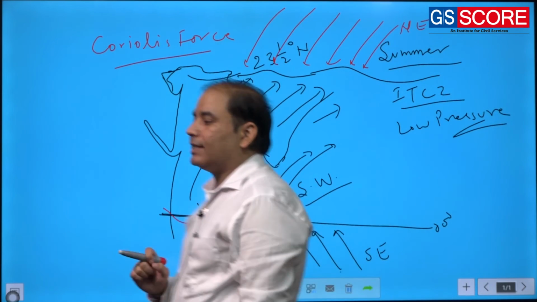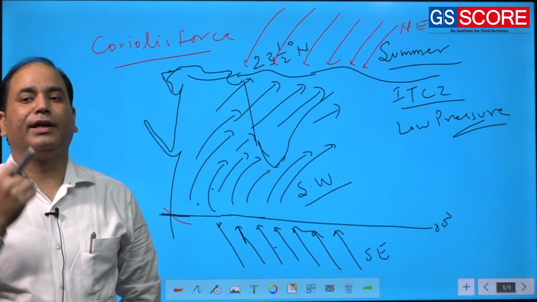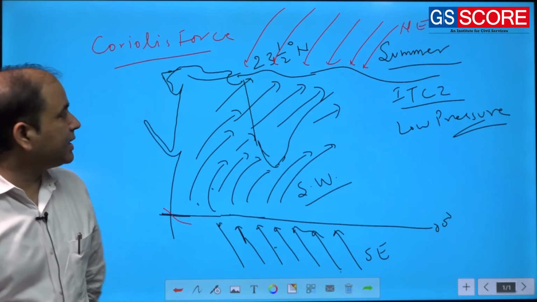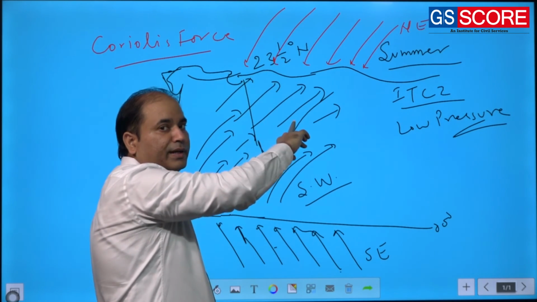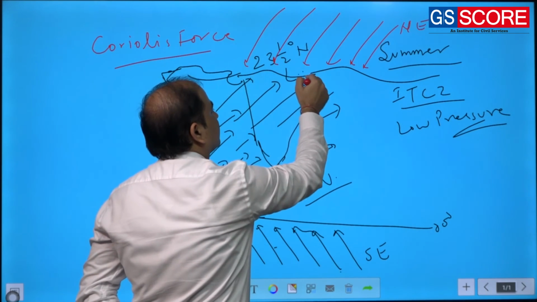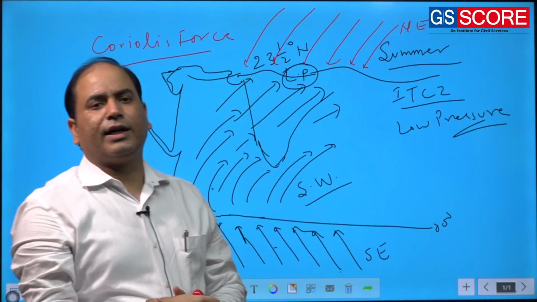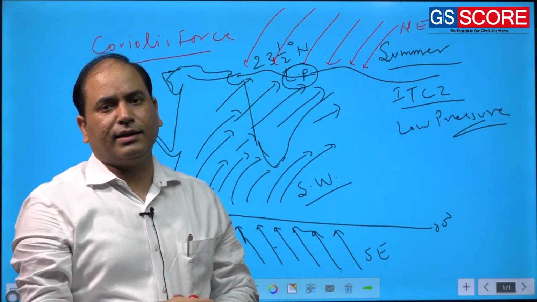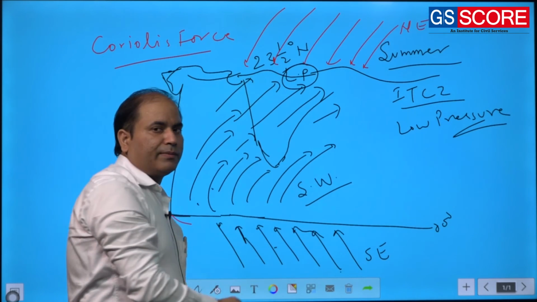This ITCZ has shifted northward. The ITCZ has positioned itself over the Indian mainland, and as it has located itself over the Indian mainland, there is a low pressure zone. Also, the ITCZ is a convergence zone of two trade winds, that is northeasterly and southeasterly. So wherever you have the ITCZ, both the winds should be there.